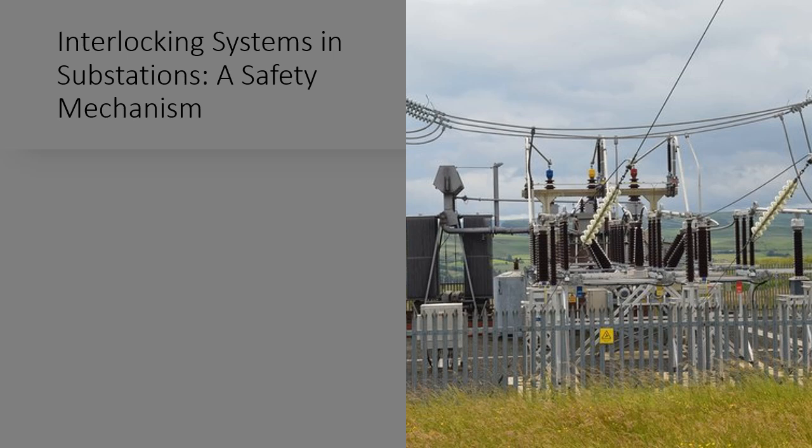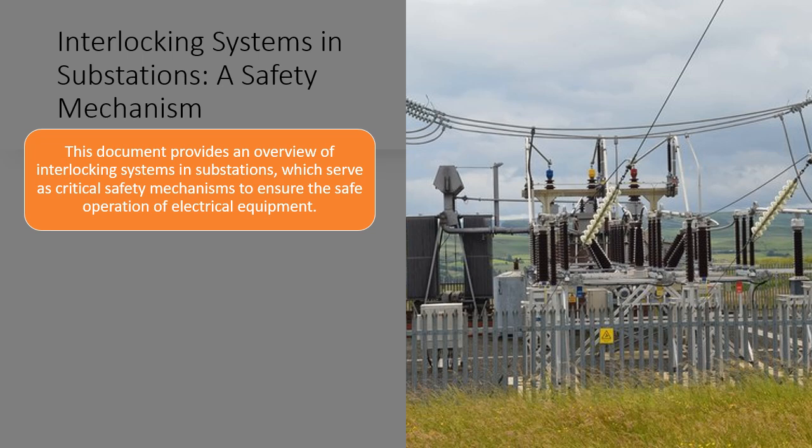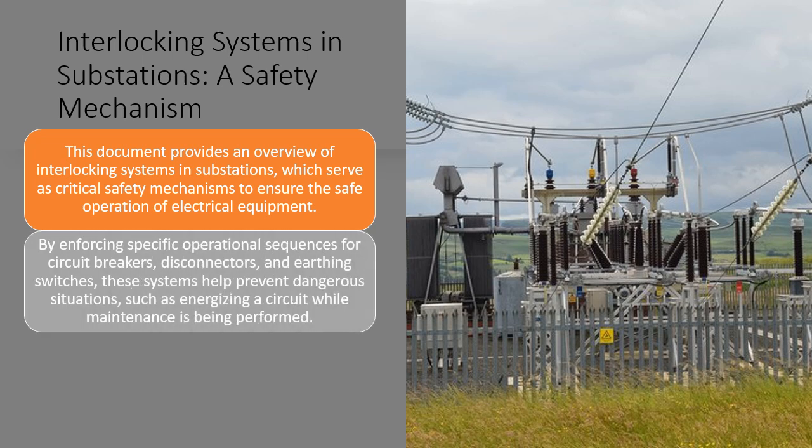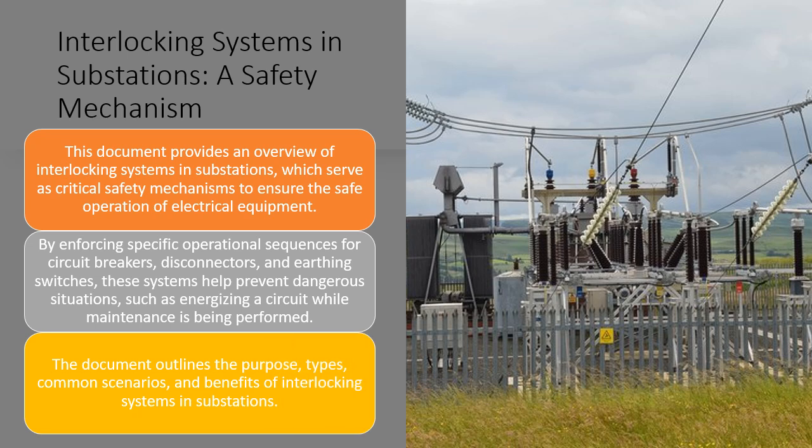Interlocking systems in substations, a safety mechanism. This document provides an overview of interlocking systems in substations, which serve as critical safety mechanisms to ensure the safe operation of electrical equipment. By enforcing specific operational sequences for circuit breakers, disconnectors, and earthing switches, these systems help prevent dangerous situations, such as energizing a circuit while maintenance is being performed. The document outlines the purpose, types, common scenarios, and benefits of interlocking systems in substations.